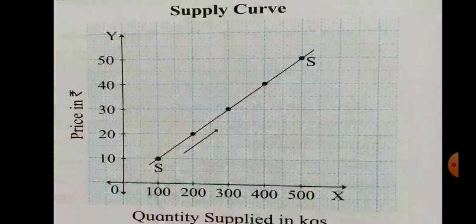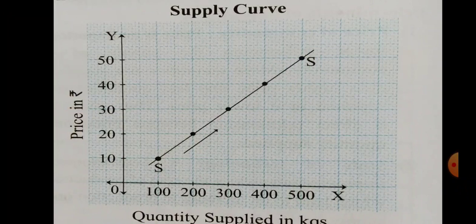Let us see the explanation of the law of supply with the help of a diagram. On the y-axis we measure price and on the x-axis we measure quantity supplied in kilograms. At price rupees 10, quantity supplied is 100. At price rupees 20, supply is 200. When price rises to 30, supply rises to 300 kilograms. At price rupees 40, supply rises to 400 kilograms. When price rises to 50, supply also rises to 500 kilograms.